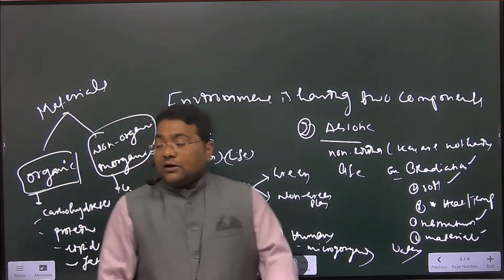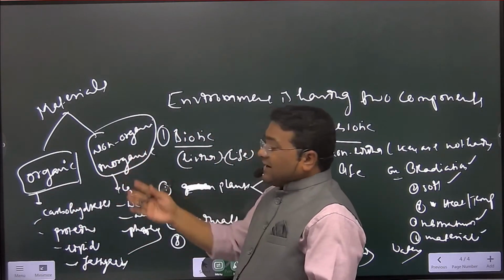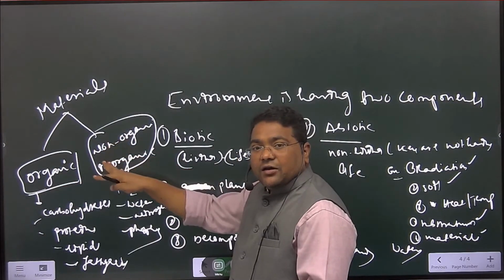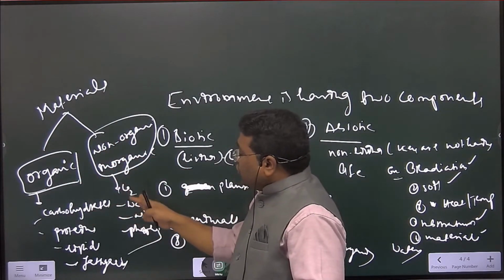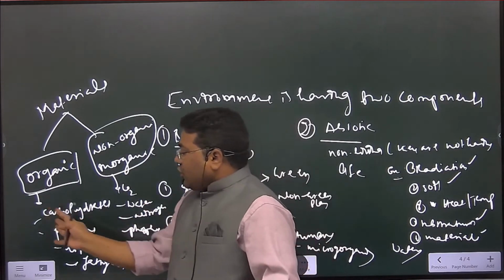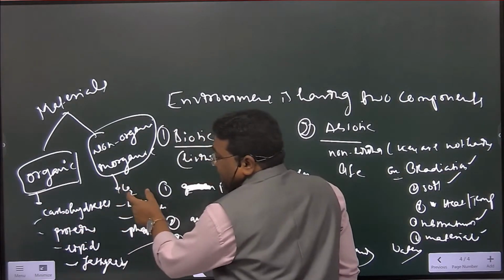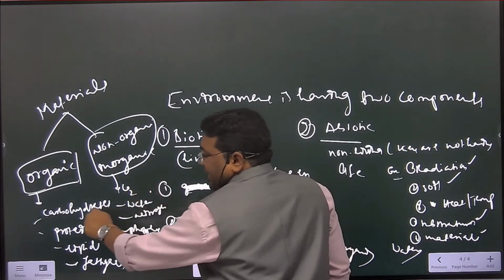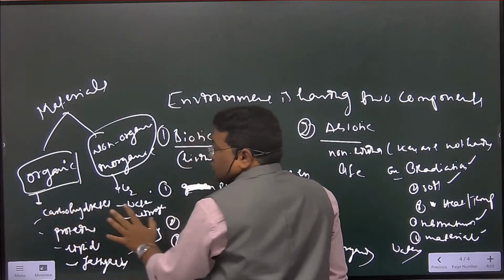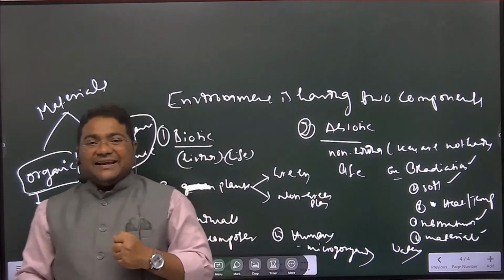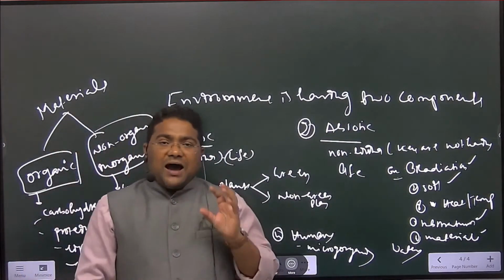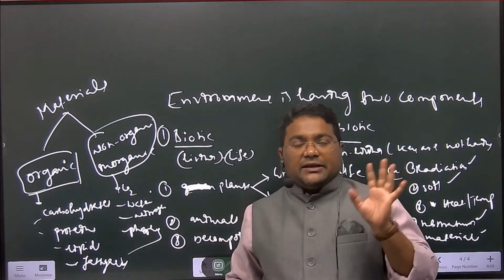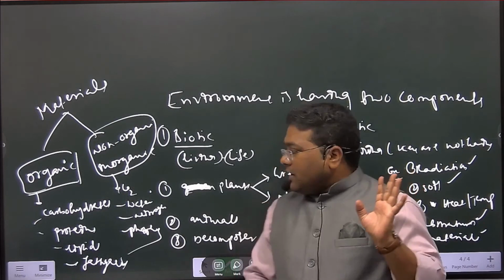So these are required. Sir, how are organic and inorganic different, sir? Organic is formed from the non-organic or inorganic, because first they have to use it and then form the carbohydrate. For example, a plant will be using carbon dioxide in the presence of sunlight and making carbohydrates. So here, organic and inorganic are interlinked. Organic compounds or materials are formed from the inorganic. Try to understand. This also came in prelims.